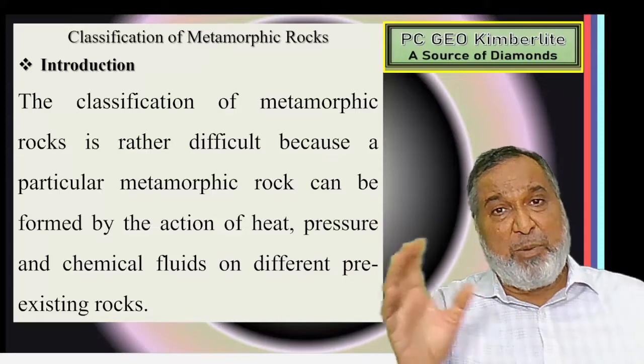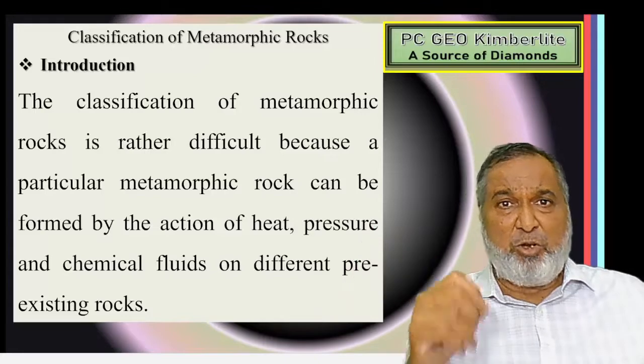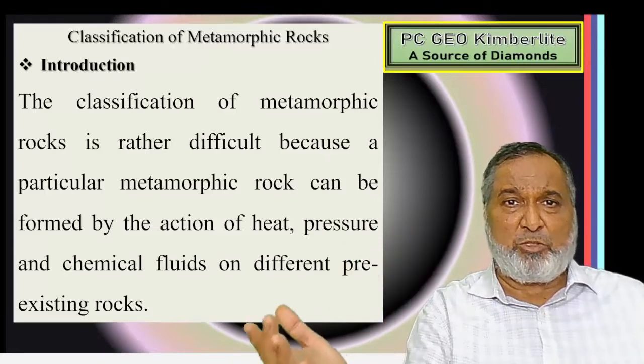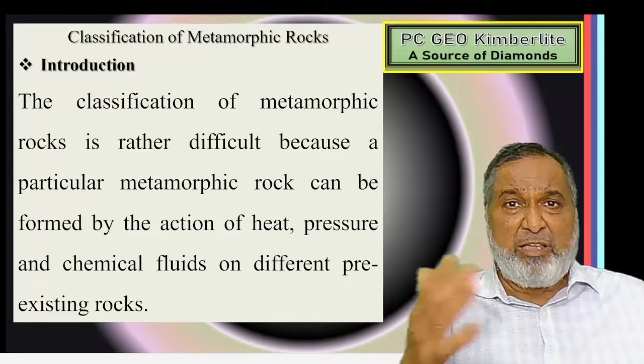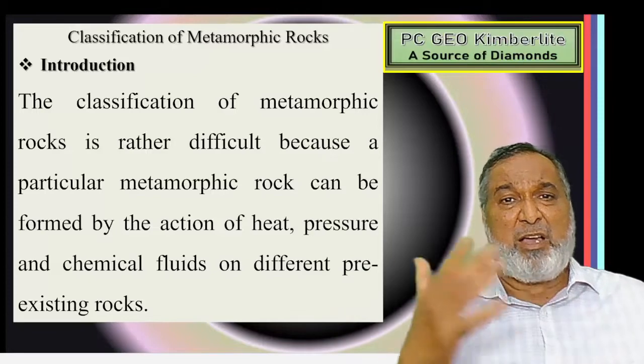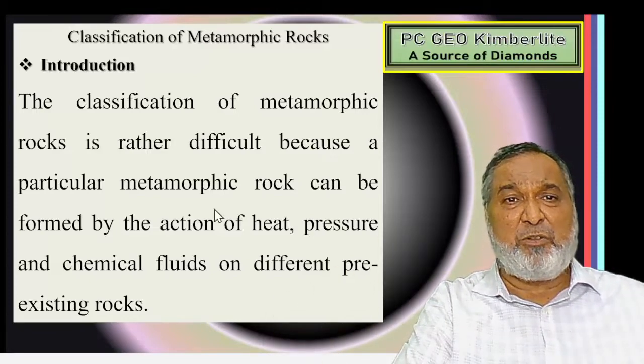Depending upon what type of minerals are there, for example hornblende schist. If the hornblende is dominating and the structure is schistose, we call it hornblende schist. If it is a gneissose structure and the mica is dominating, it is mica gneiss. So this is the way we are going to make the identification of the rock.